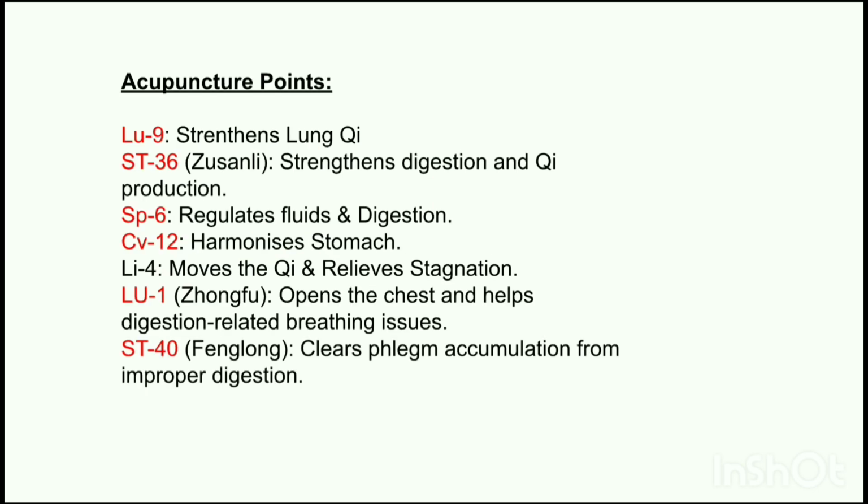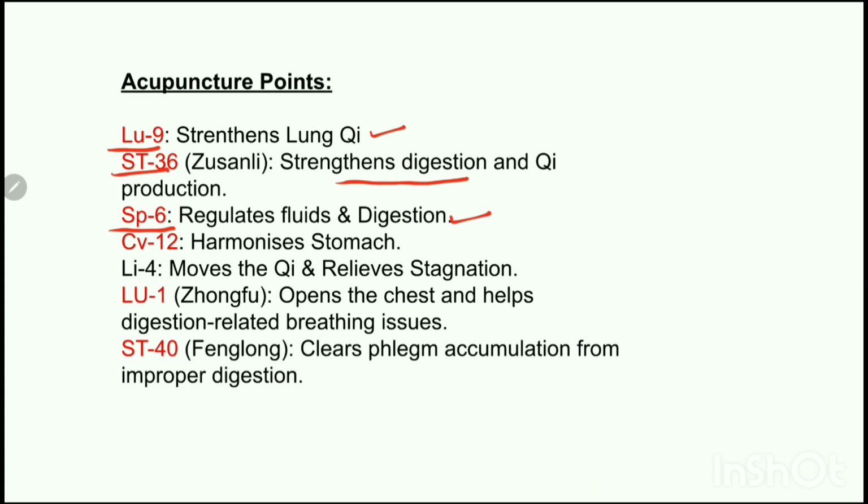Now, these are some common acupuncture points which we can use. We can apply lung 9, which will strengthen the lung chi. It will also help to boost the energy circulation, which will support digestion. We can use stomach 36, which will strengthen the digestion and chi production. It will also improve digestion and it will prevent bloating and weakness. We can use spleen 6, which will regulate the fluid and digestion.